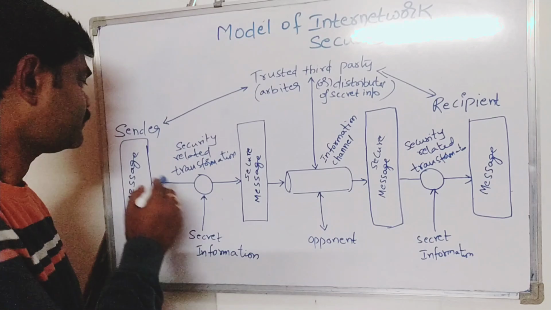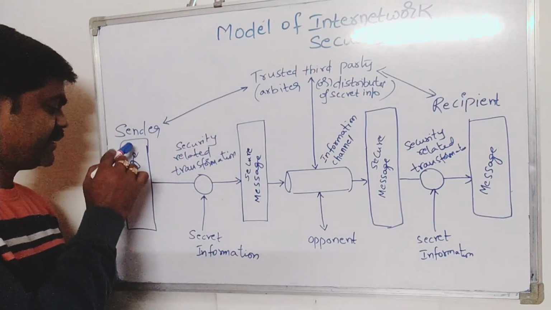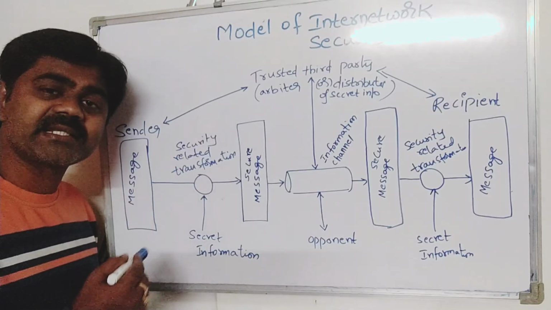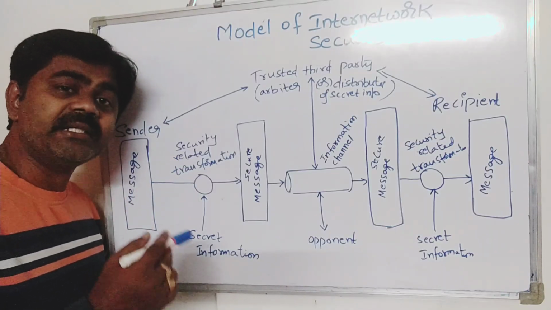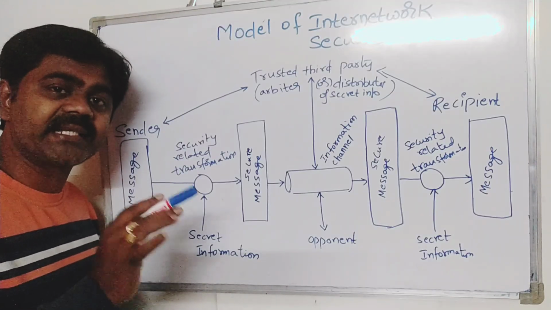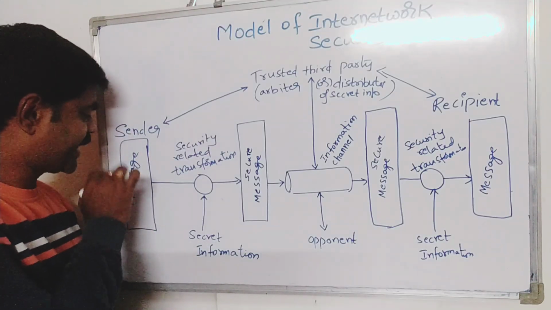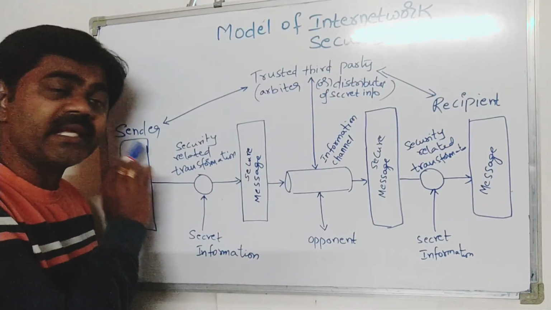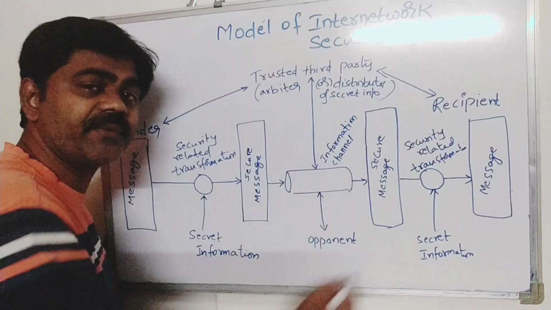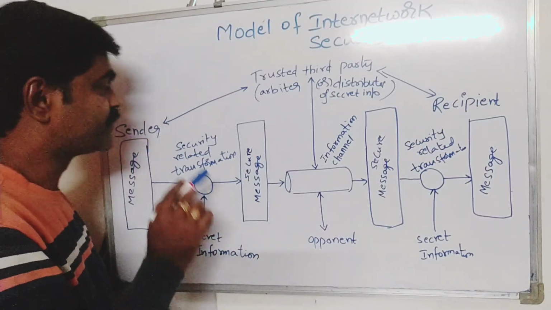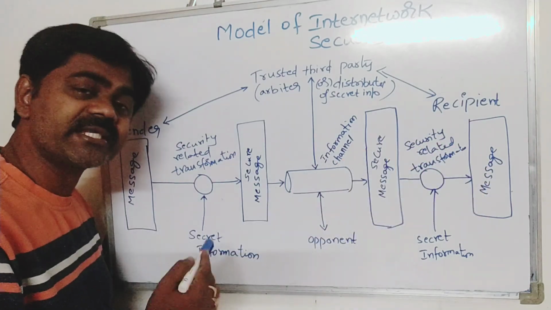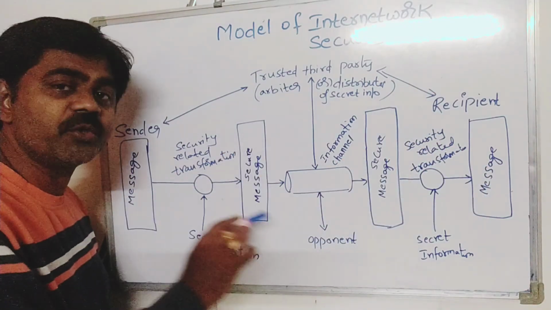First, here we have a sender. Here we'll send a message. In upcoming classes we'll discuss plain text and ciphertext clearly, but for the time being, let us understand that this is a message. Here we have a message, here we have a sender. Now the sender wants to send information to the receiver, which we can also call a recipient, through a proper secure channel.